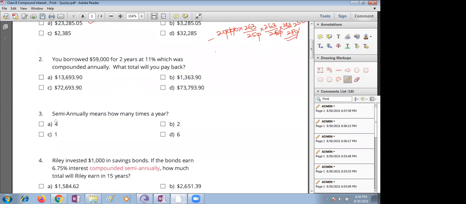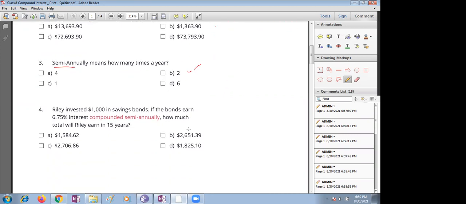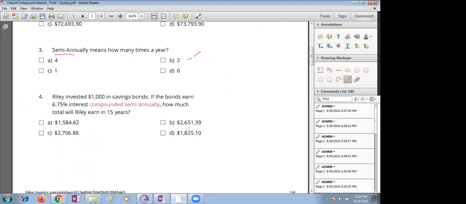Semi-annually means how much, children? Semi-circle means how many circles? In one circle, how many semicircles do you have? 2. Semi-annually means 2. Next question. Please read any one of your next question.